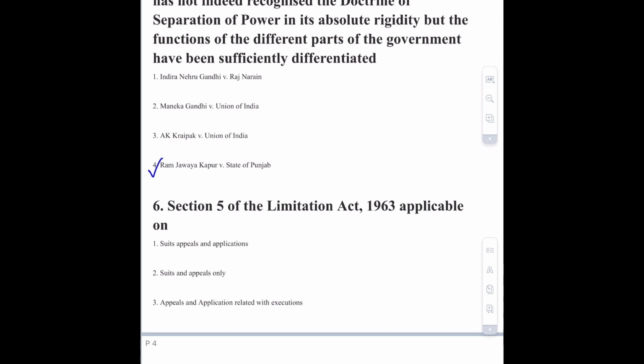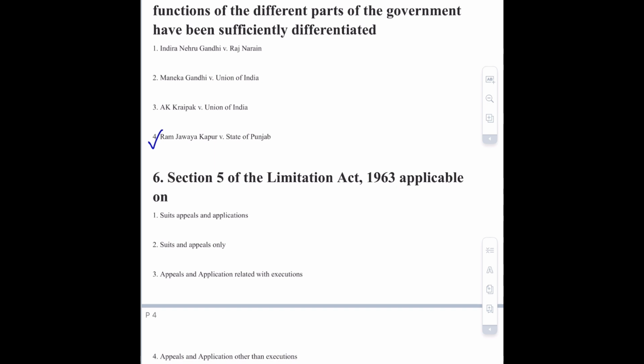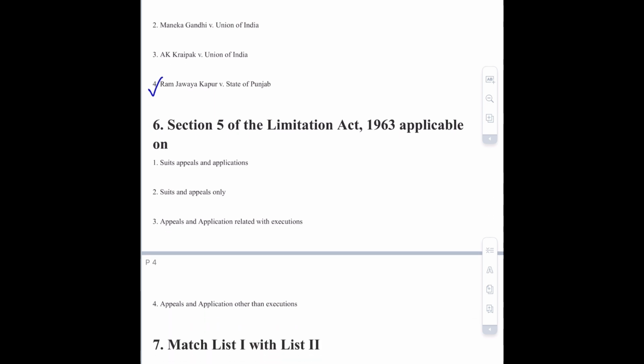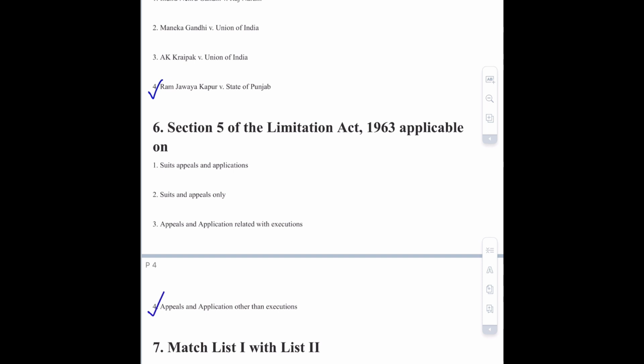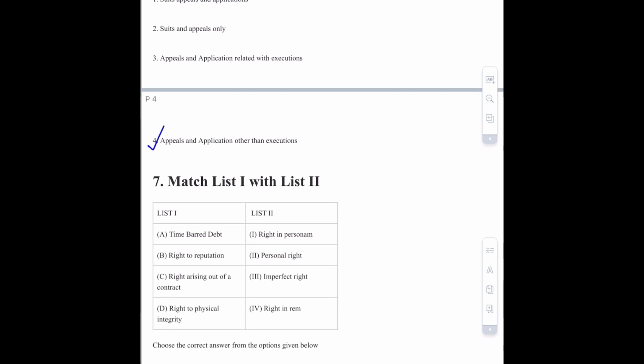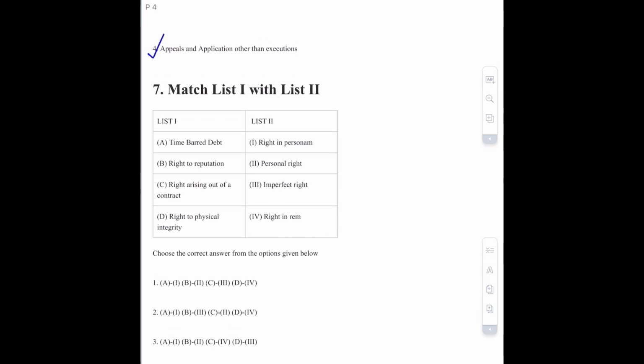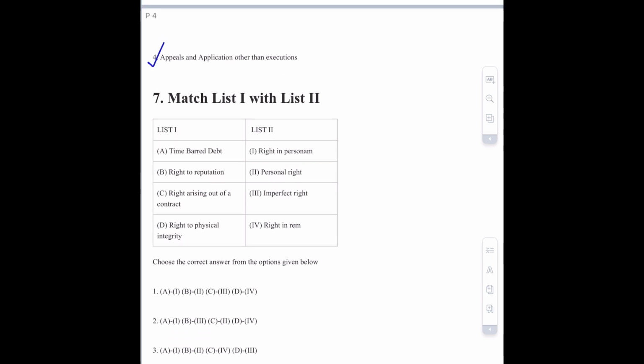Moving towards question number 6, that is Section 5 of the Limitation Act 1963 applicable on, it's a direct question, so the correct option of this question is appeals and applications other than execution. Moving towards question number 7, it's a match the list question, so the correct option of this question is option number 4, that is time bar debt.